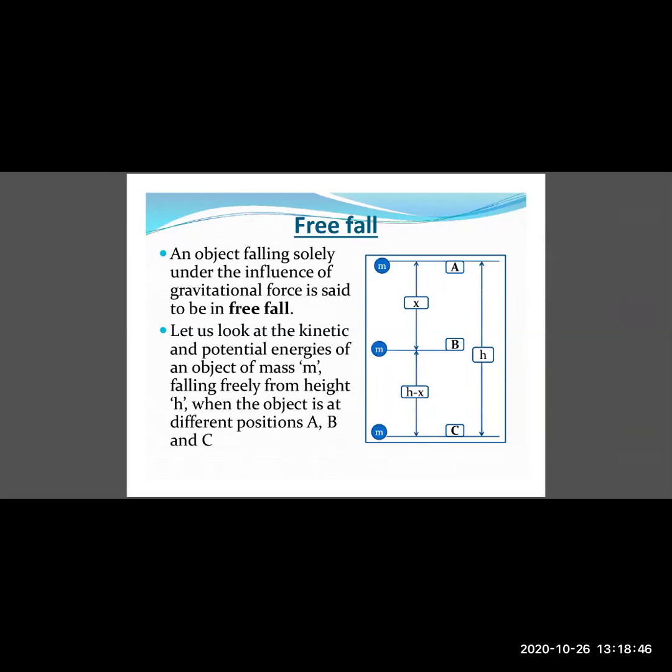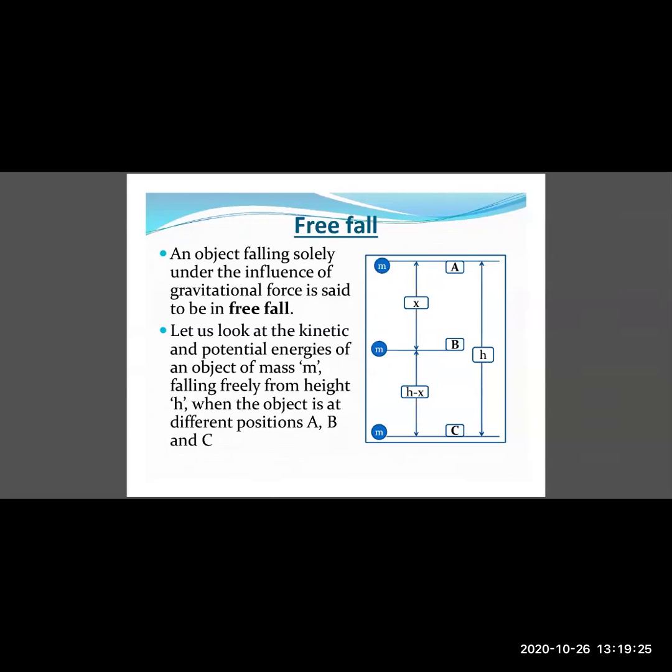In the figure, there is an object of mass m, initially held at a height of h at point A. The ground is at point C. As the object falls, it goes from point A to point B, and then from point B to point C. With respect to this diagram, we are going to observe the potential and kinetic energies of the object at all three points, A, B, and C.